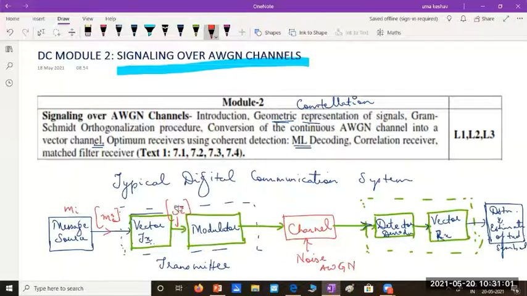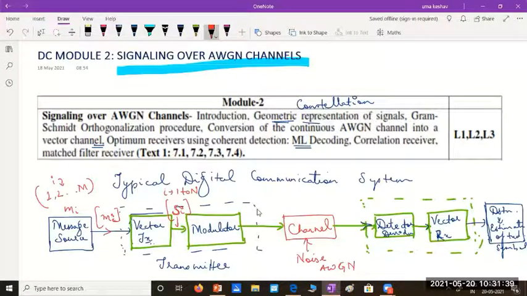Okay, where Si represents a vector for every message. If I have M messages in the form Mi, each and every message will be represented with a vector. Here this i varies from 1 to M. Later on, we'll call this i and j. Here we have just represented like this.